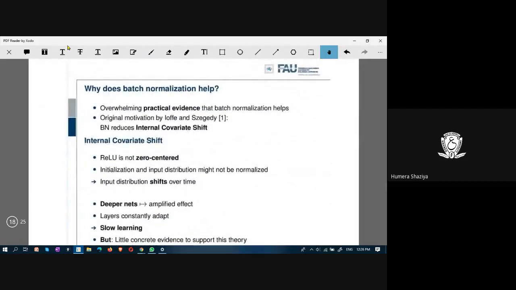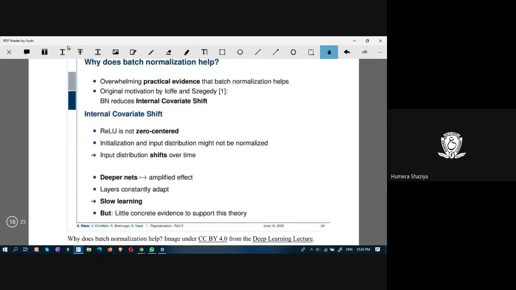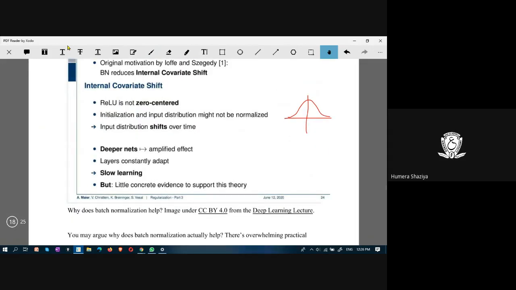Why does batch normalization help? Batch normalization helps because the activation function which we are using, which is a ReLU, is not zero-centered. And also initialization and input distribution might not be normalized. And then there is input distribution shift over time.